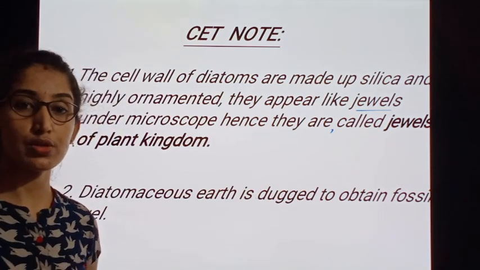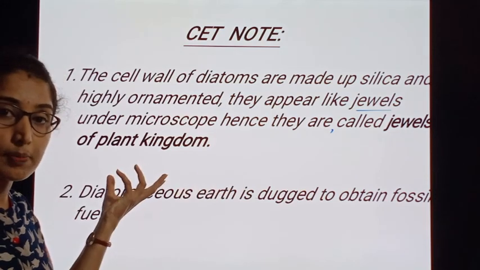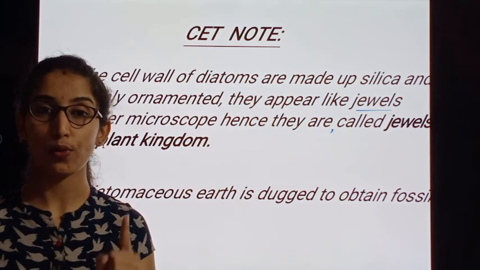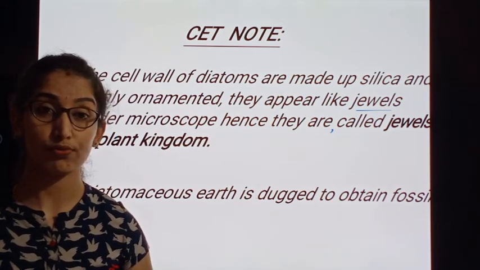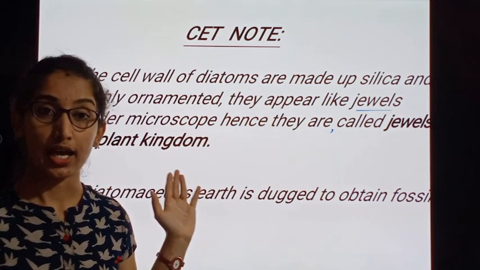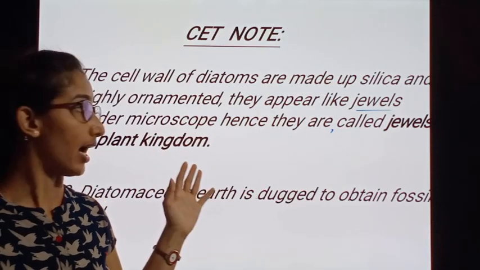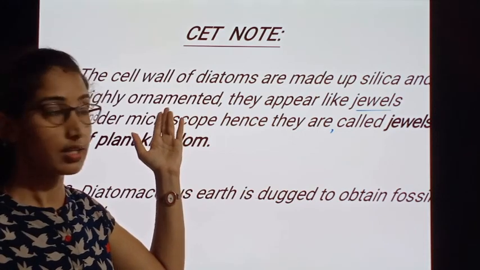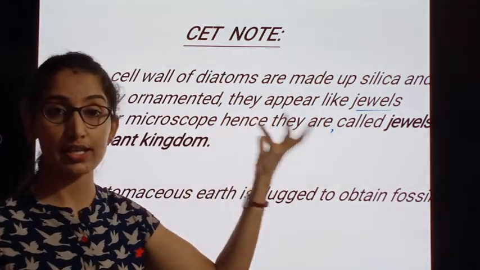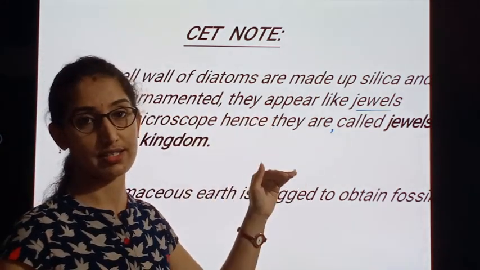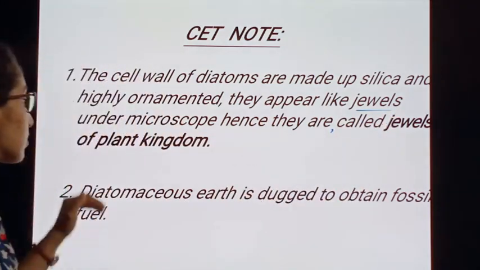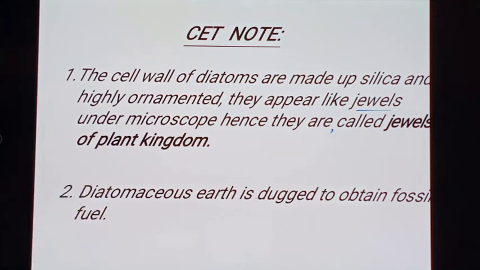Why are we also using them under the plant kingdom? Because they are capable of producing their own food. They are manufacturing their own food. They are autotrophs, and since these diatoms look very ornamented under the microscope, like jewels, they are named the jewels of the plant kingdom.